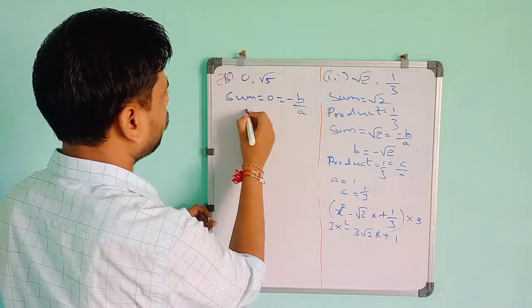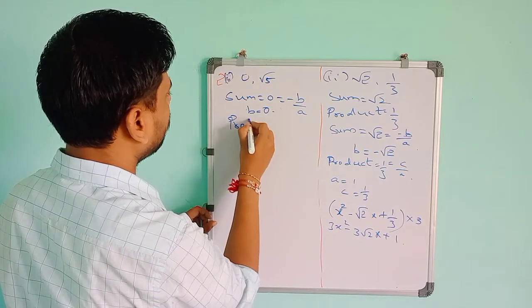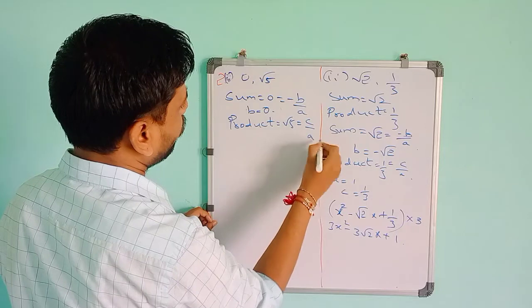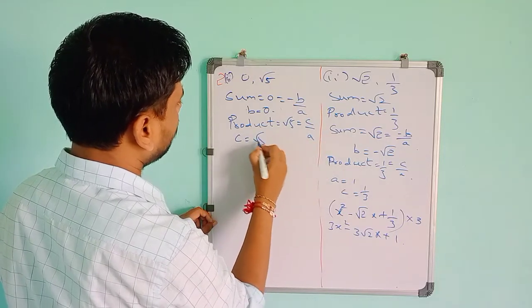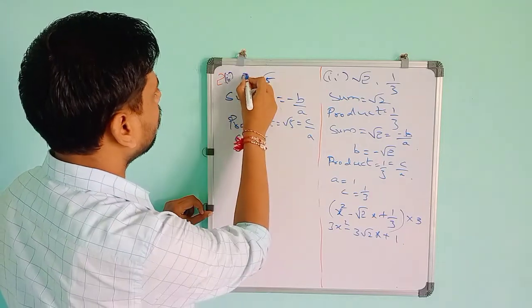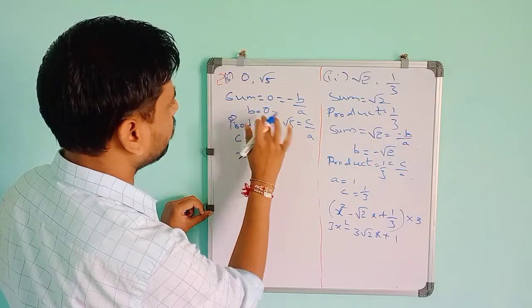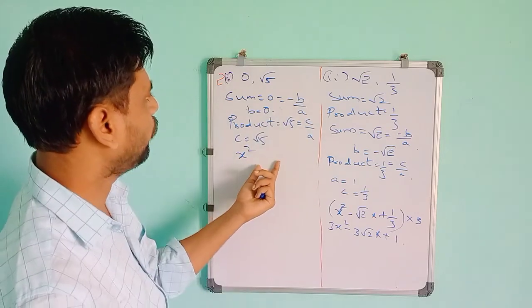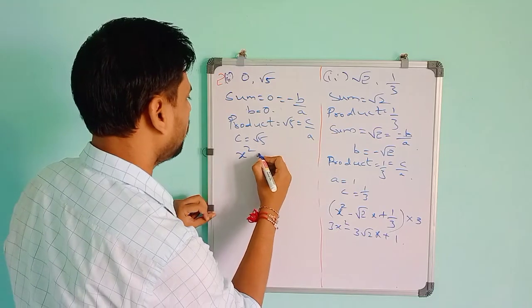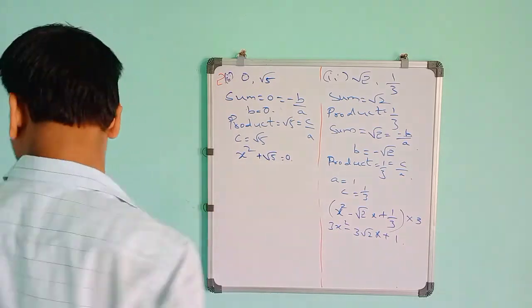If you put a is equal to 1, b will become 0. The product is root 5. The formula is c by a. If you put a is equal to 1, c will become root 5. So put these values. a is 1, so x square, and the x term will be 0 only here, and c is root 5. So x square plus root 5 is equal to 0.